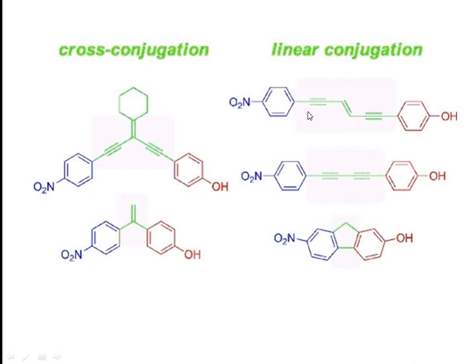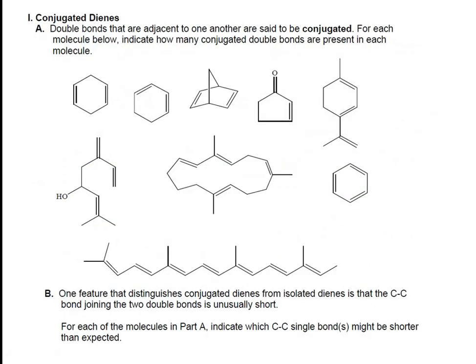This is a mixed category of conjugation, cyclic conjugation with linear conjugation combined with the cyclic system. So this is an example of linear conjugation. Here also linear conjugation, and this is again a continuous conjugation present over here, and therefore it is a linear conjugation. Here you can see isolated as well as conjugated systems.